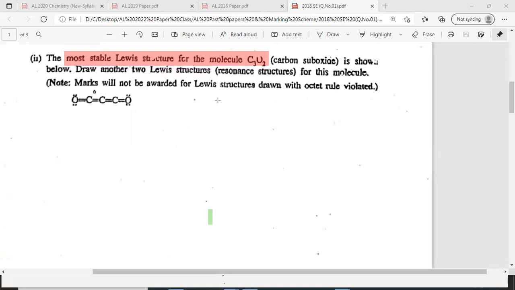Marks will not be awarded for Lewis structures drawn with the octet rule violated. Now what is this? C3O2. You are asked to draw other resonance structures.